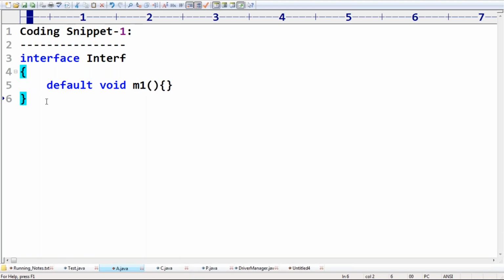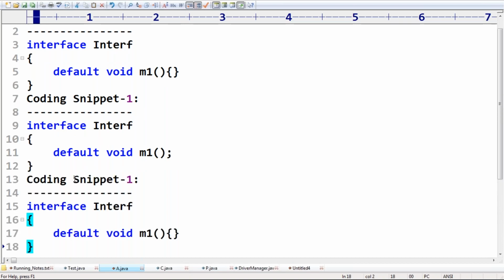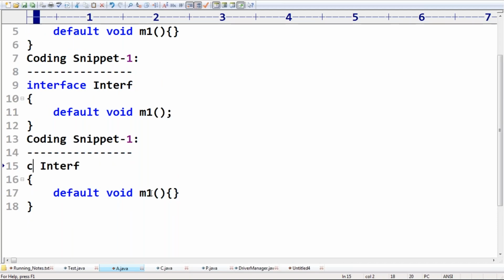Next, this is coding snippet 2, with m1 like this. Next, here instead of an interface, I'm taking an abstract class Test.